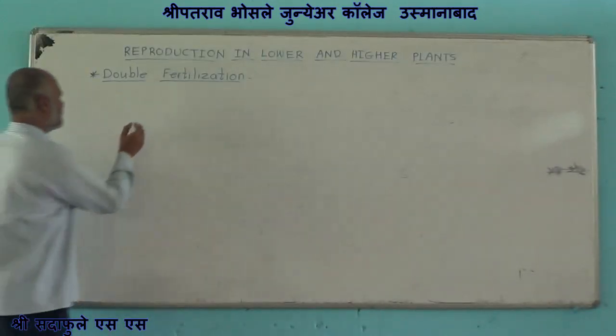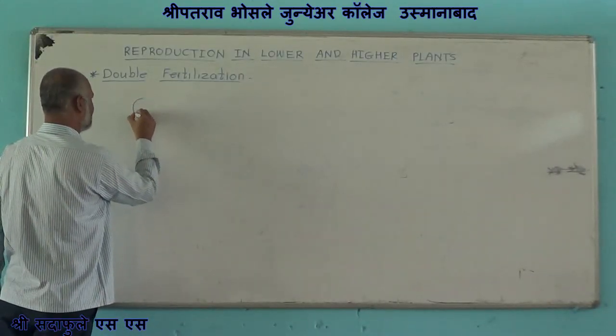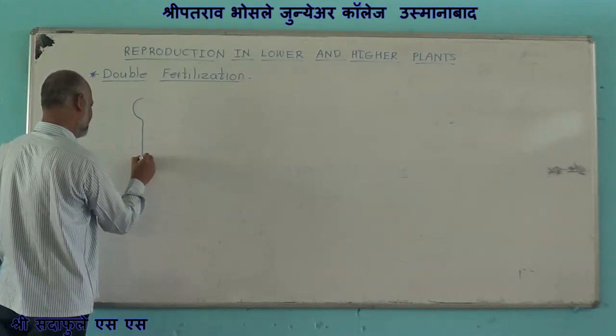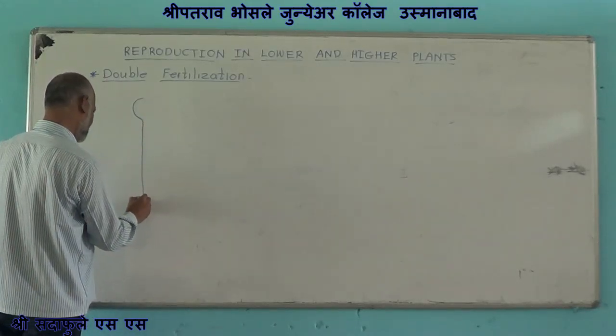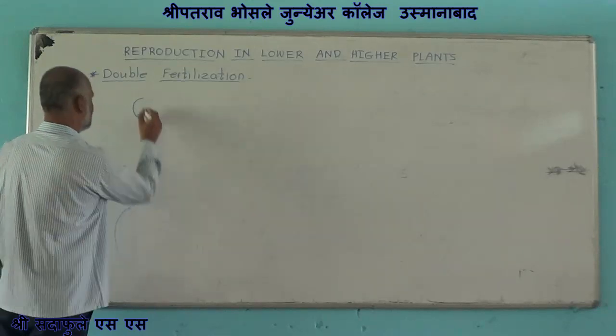Suppose it is the stigma, style, and here it is the ovary.